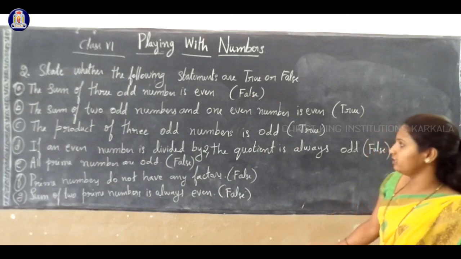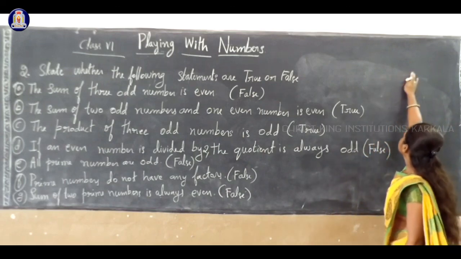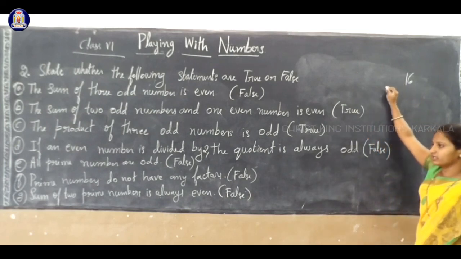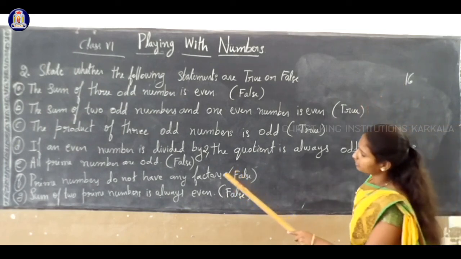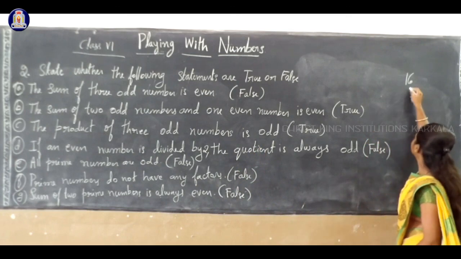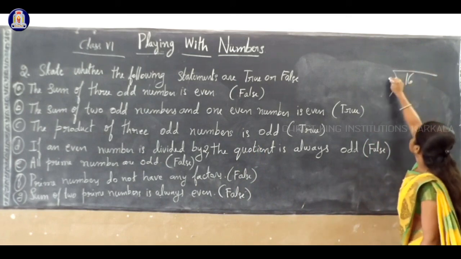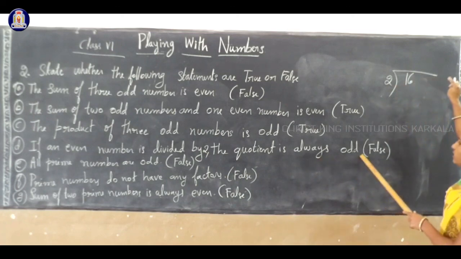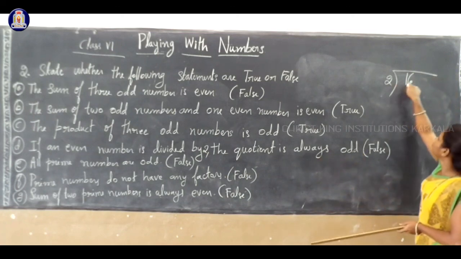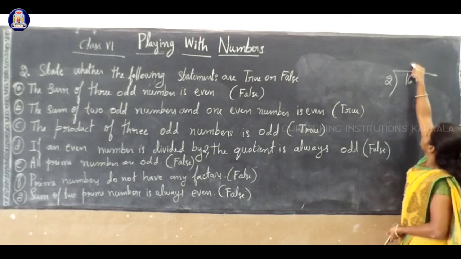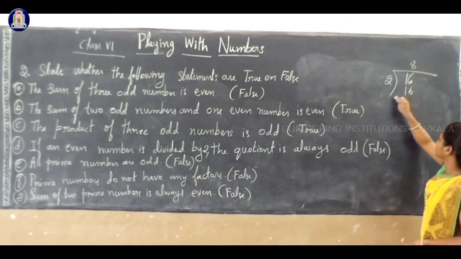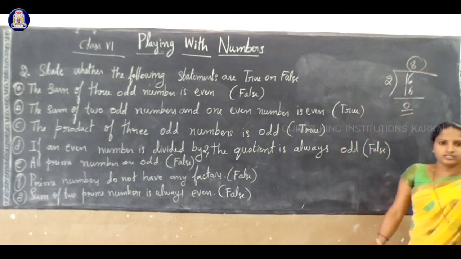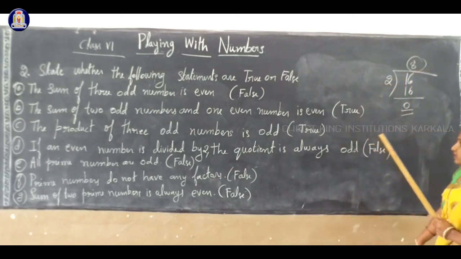Say I consider 16. Is 16 even? 16 is an even number. If you divide an even number by 2, is the quotient always odd? So check, 2 how much is 16? 2 8 is 16. Remainder is 0. Now see the quotient. Is the quotient odd? No, the quotient is even.